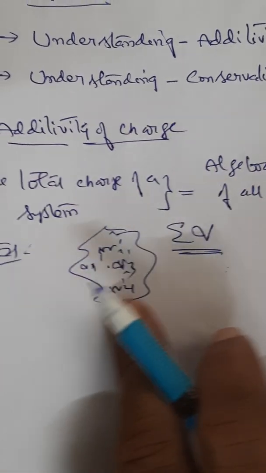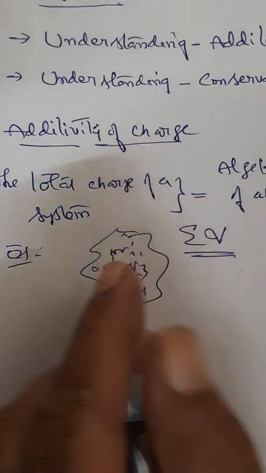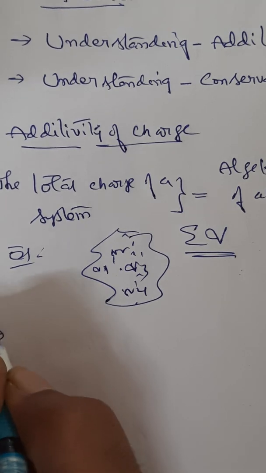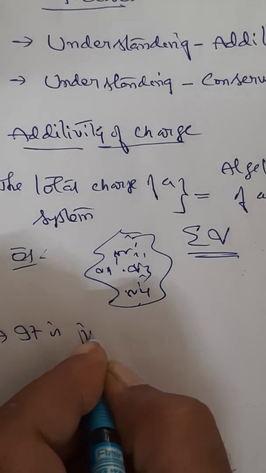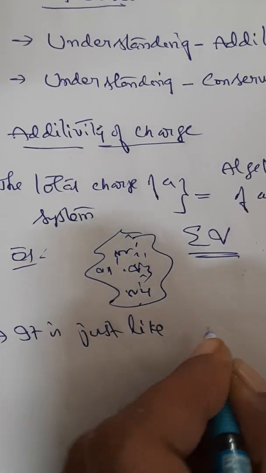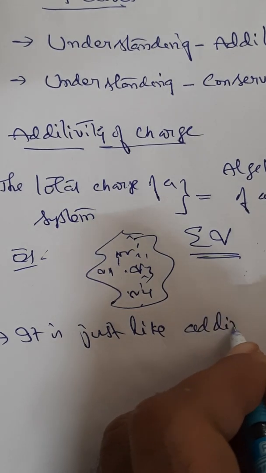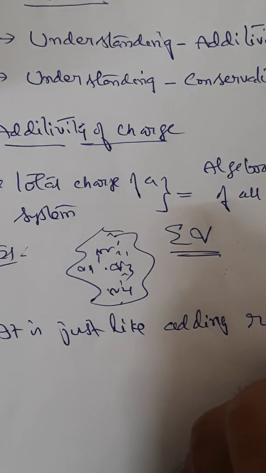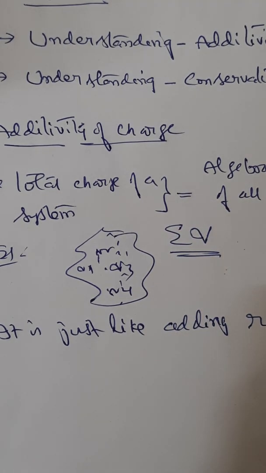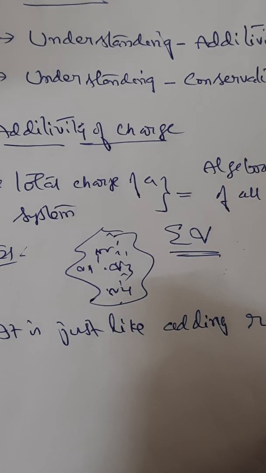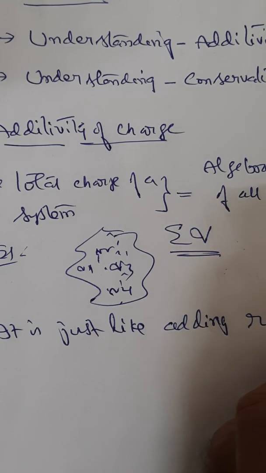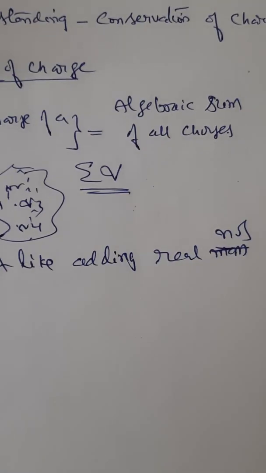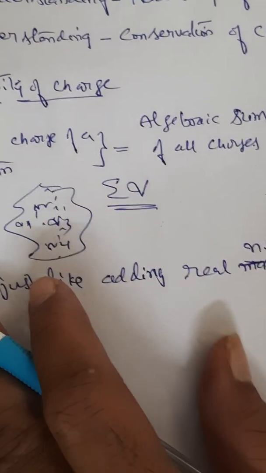Now what is the basic idea for this? It is just like adding real numbers. How do we add real numbers?